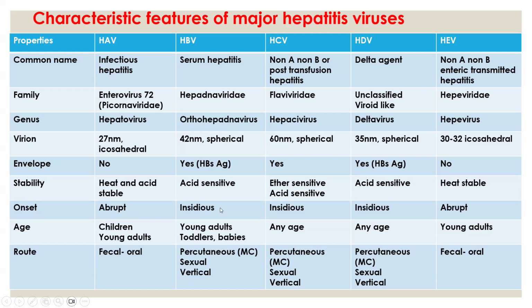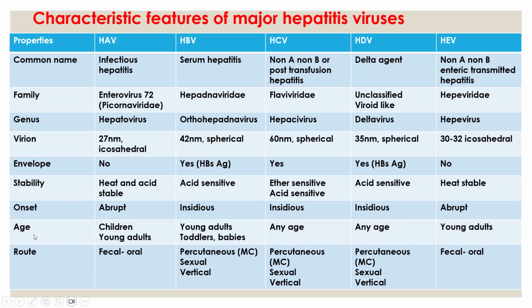And hepatitis B virus is insidious. So what is meant by insidious? Insidious means they develop slowly and secretly. They cause harm in the long run. So if you see hepatitis B, hepatitis C, and hepatitis D, the onset is insidious. And hepatitis E virus is abrupt.